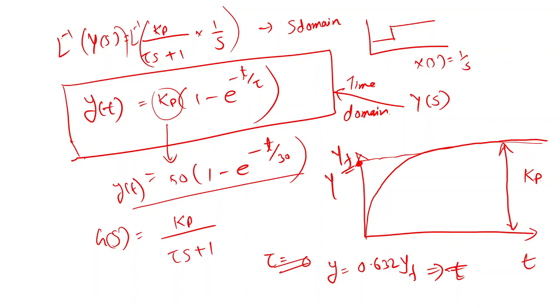Let's say my final temperature is 100 degrees Celsius, then here it is 63.2. The time taken by the system to reach this 63.2 degrees Celsius, this much amount of time we call the time constant. So this is the physical significance of the time constant: the time taken by the system to reach 63.2% of the final value. And kp, the process gain, is the change in the input that we are providing.